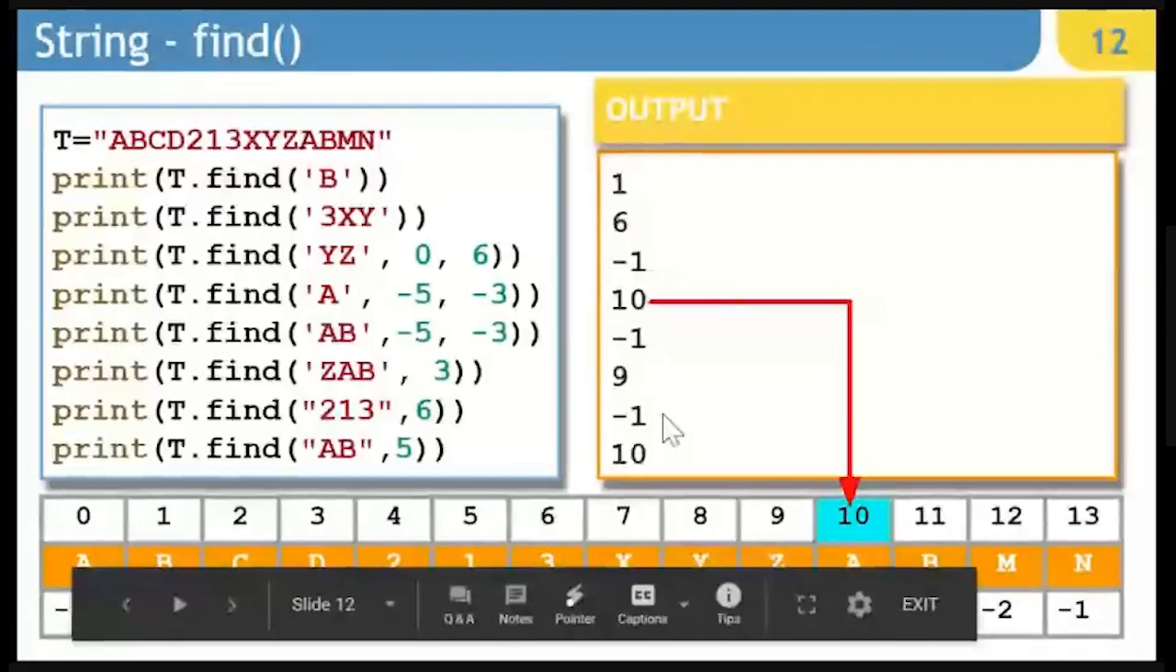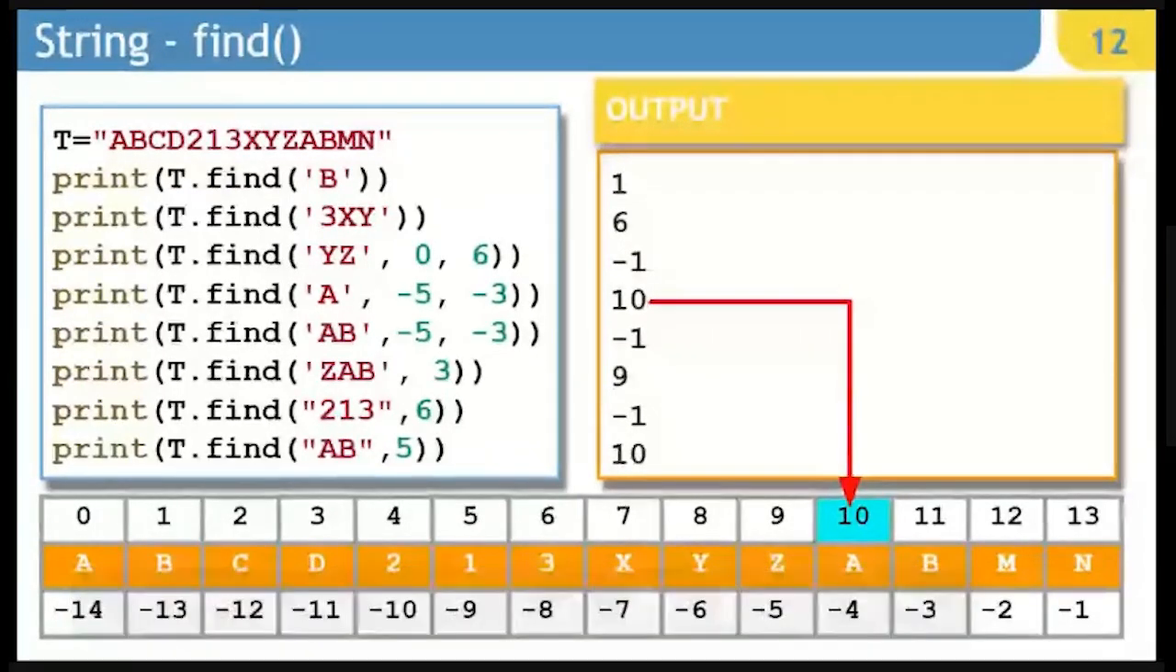Next, we are looking for AB from 5 onwards. So it is going to give us the position as 10, because the second time AB is present is at 10th position. Because if we are saying 5 onwards, obviously it will not show 0 as the position for AB. It is going to show you 10 as the position for AB.